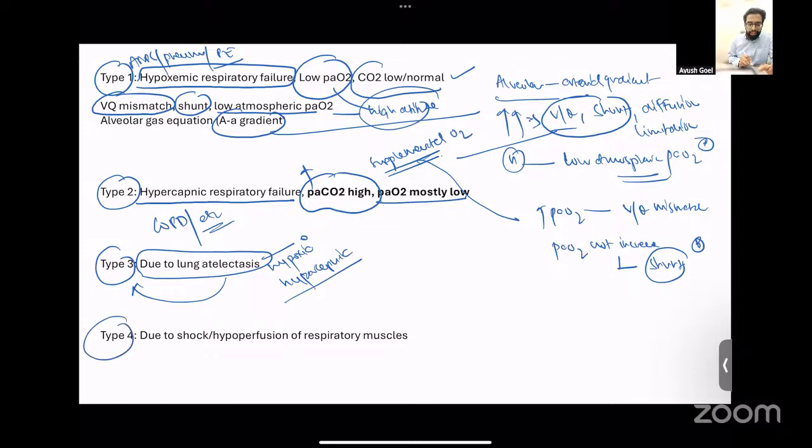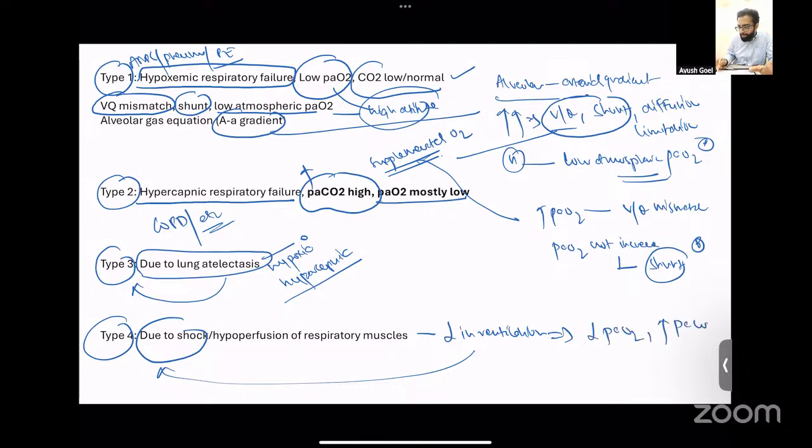Coming to type 4, this is a special type of respiratory failure that occurs when the patient is in shock. When the patient is having shock, which could be septic shock, hypovolemic shock, or cardiogenic shock, there will be a decrease in the perfusion of the respiratory muscles. If the respiratory muscles do not get enough blood supply, they are not able to ventilate properly, and therefore there will be a decrease in ventilation. This decrease in ventilation leads to respiratory failure, and this kind of respiratory failure is known as type 4 respiratory failure. Again, these patients can have low PO2 and high PaCO2. So this is all about respiratory failure.